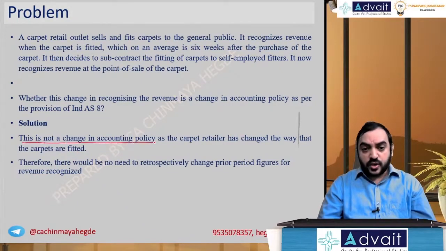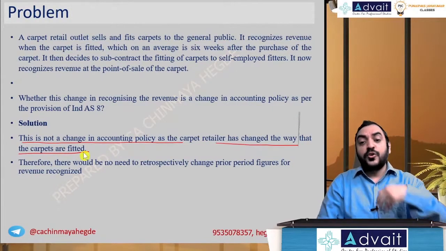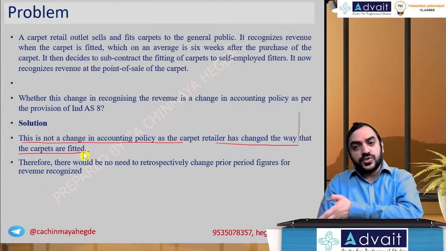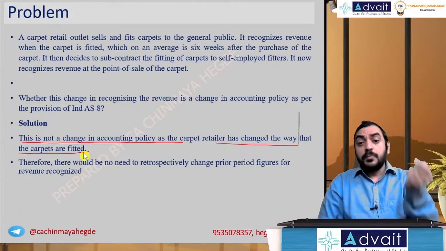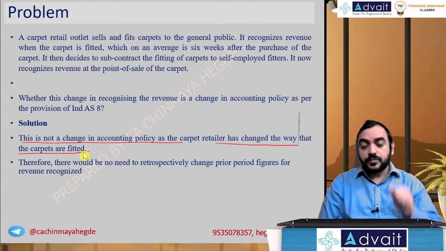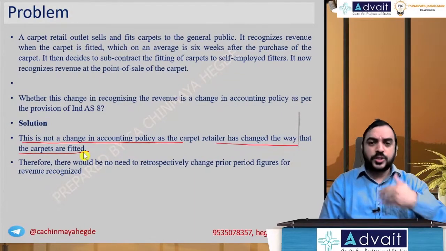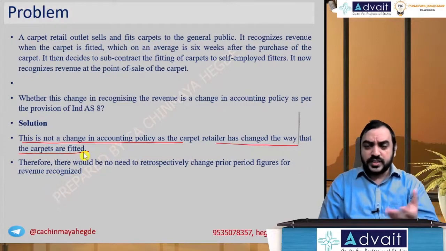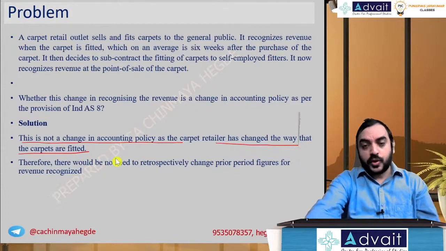There is no change in accounting policy as the retailer has changed the way the carpets are fitted. Earlier you were doing it yourself, now you are outsourcing it, which means the circumstances are changed. When you change the policy because of circumstances prevailing at that point in time, it is not called a change in accounting policy, and no retrospective effect is required, only prospective effect. Going forward, you do things as per the new policy. So, introduction of a policy is not a change in policy.